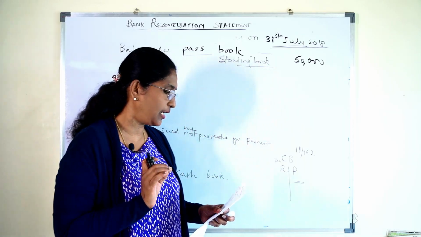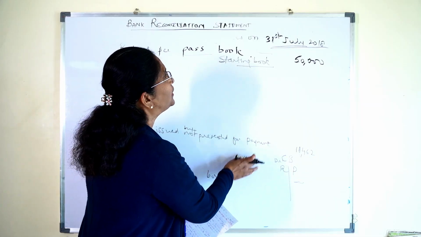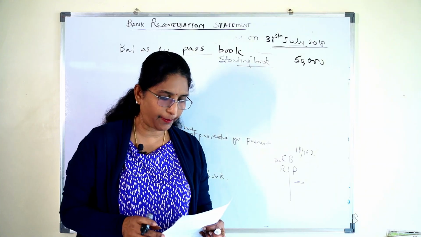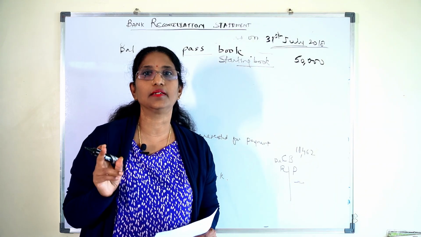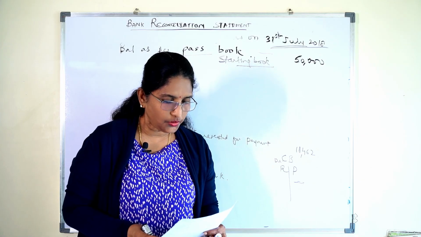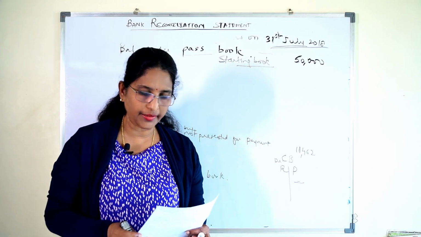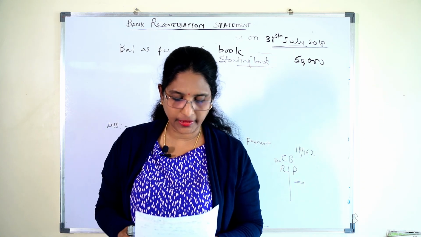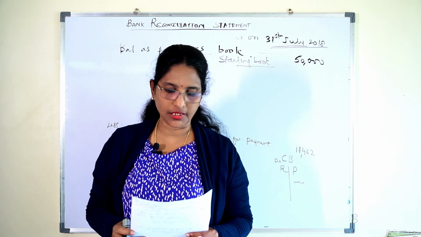The check was issued in the last week of July, within the month, but it was presented for payment to the bank in August, that is the next month. So the next transaction: 2 checks of 500 and 650 rupees sent to the bank for collection were not entered in the passbook by 31st July.